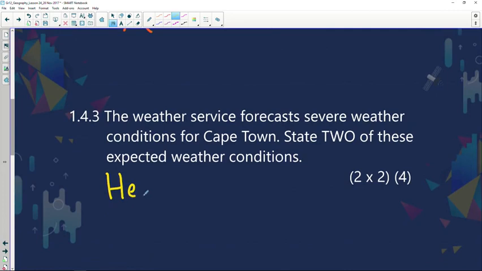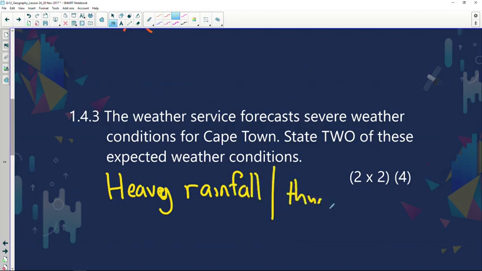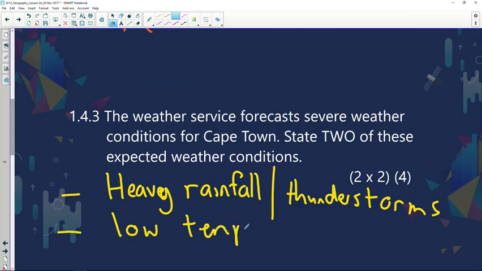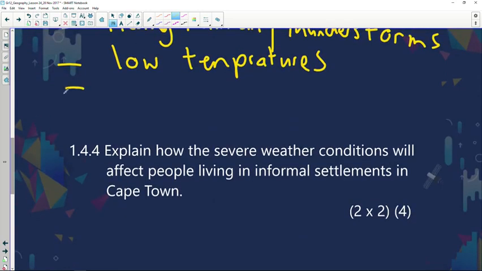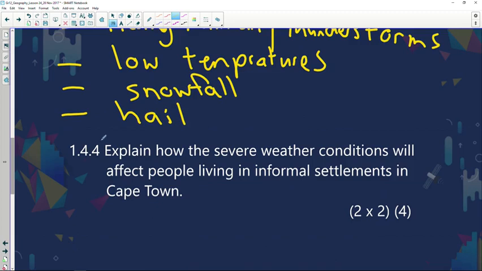We're definitely going to expect heavy rainfall, thunderstorms, okay, we're going to experience low temperatures, closer to the escarpment, very good chance for snowfall to be experienced, hail as well, and gale force winds.